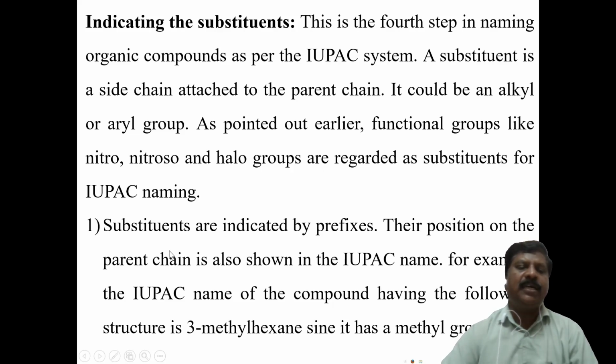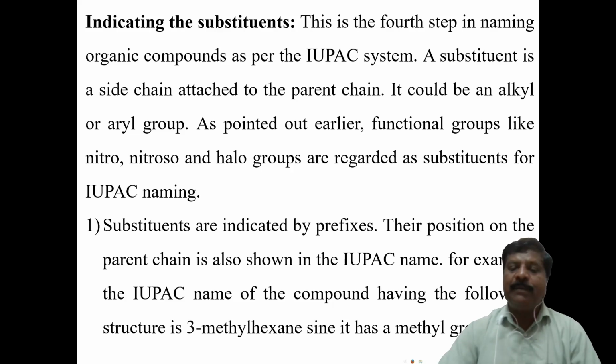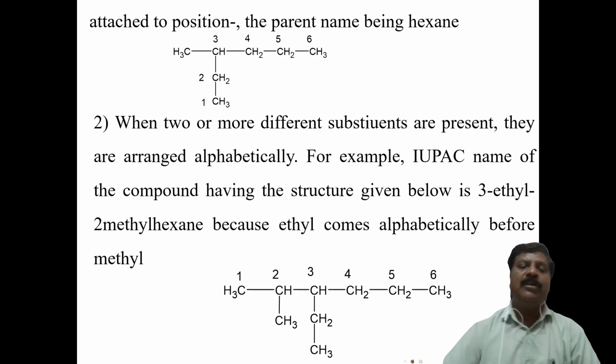How is it written? The first rule says that substitutions are indicated as prefixes. Prefixes means before the root word, the main root. Their position on the parent chain is also shown. For example, take this compound. According to the first rule, you have to select the longest possible carbon chain, 1, 2, 3, up to 6, like that. Then the numbering will be 1, 2, 3. We should not number from right to bottom. Here it is 1, 2, 3, 4, getting 4 from right to bottom.